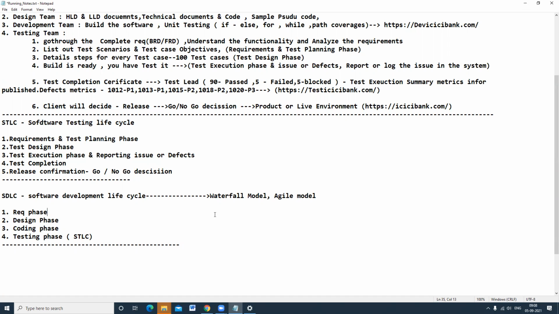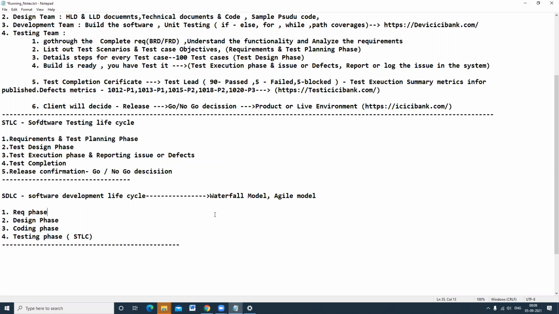After the design phase is completed, immediately the coding phase will be started. And after the coding phase is completed, immediately the testing phase will be started. So here we can call it a waterfall model, or a step-by-step approach. Until one stage is completed, the next phase cannot be started at all. Once the phase is completed, then only the next phase will be started. So that's why it is called the waterfall model.